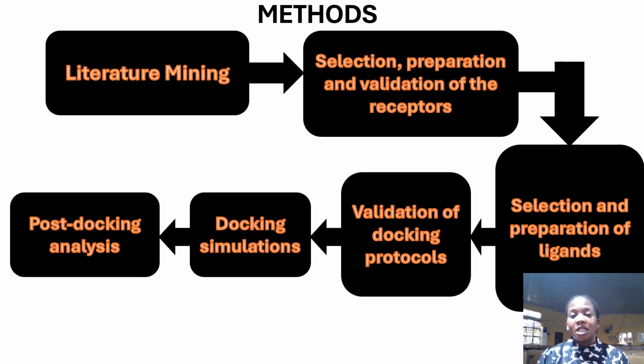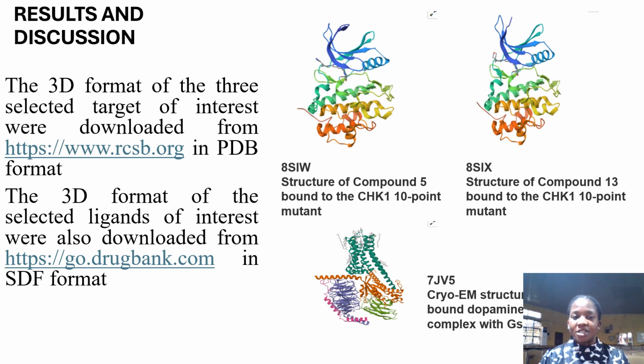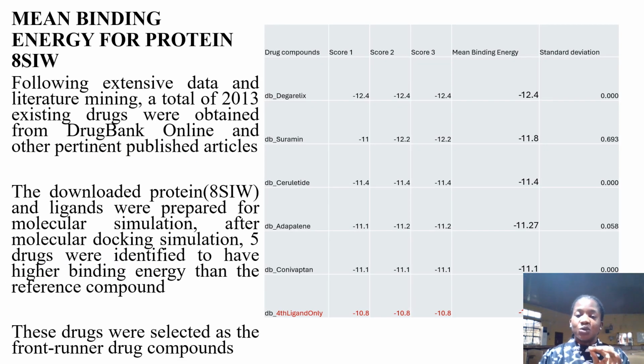Method. First of all, we did literature mining to get the receptors and the target sites for this disease, with selection, preparation and validation of the receptors. Another method is selection and preparation of the ligand, validation of docking protocols, and docking simulation. And these are my results and discussion. We worked with 3 proteins, which are targets, which we downloaded from Protein Data Bank, and the ligands, which are already existing drugs. We downloaded these drugs from DrugBank online. And we also carried out molecular docking simulations.